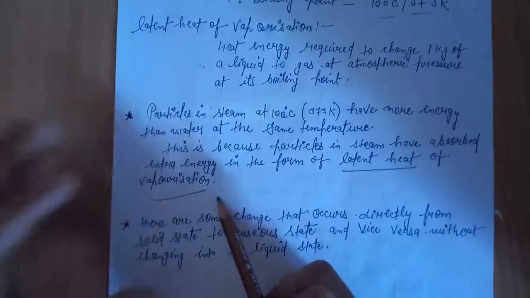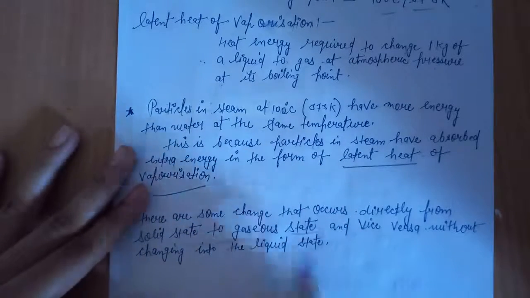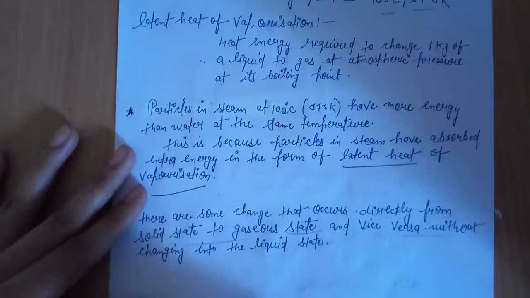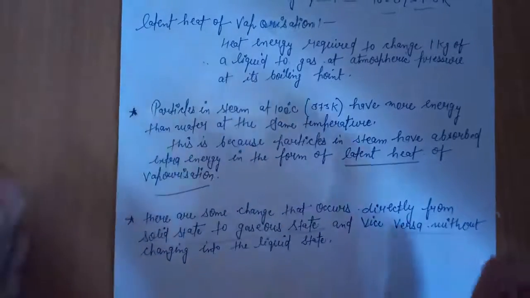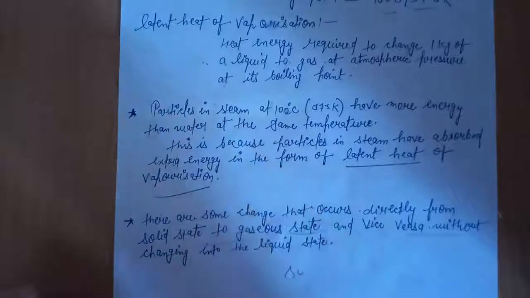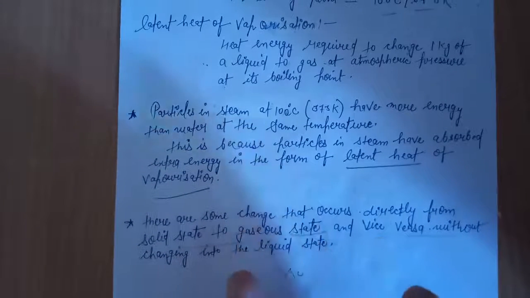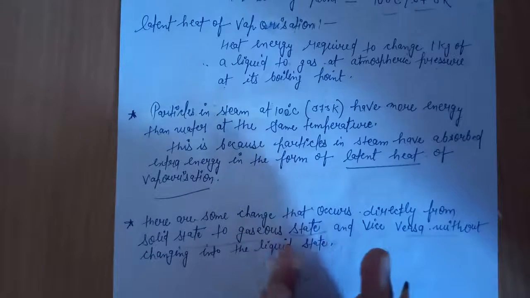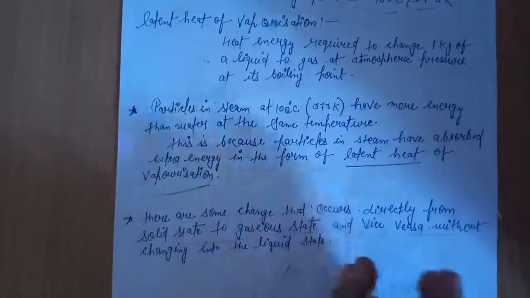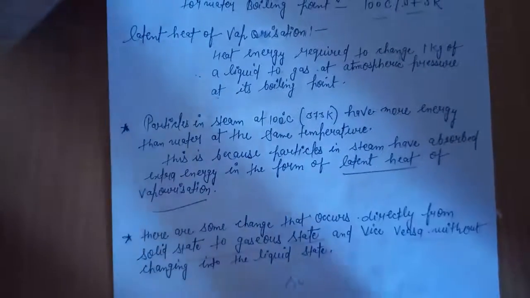So this heat that is utilized by particles to convert into this state, that heat energy is called the latent heat of vaporization. There are some changes that occur directly from the solid state to the gaseous state and vice versa without changing into the liquid state. As you know, solid converts into liquid, liquid converts into gas, but there are some changes that happen without the liquid phase. Solid converts directly to the gaseous state, and the gaseous state directly converts into the solid state.